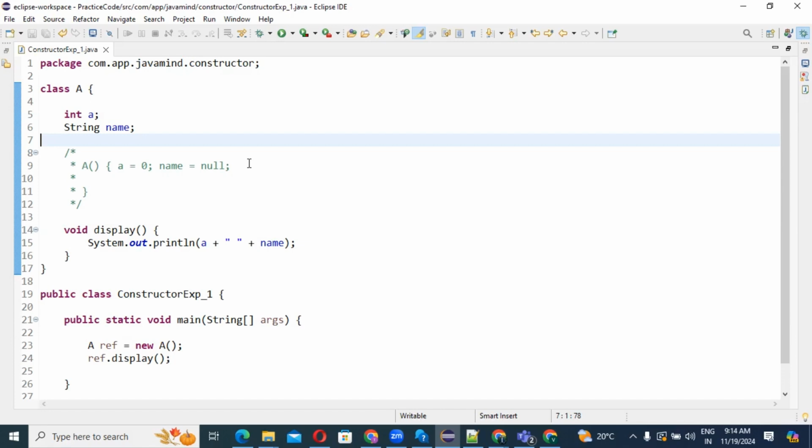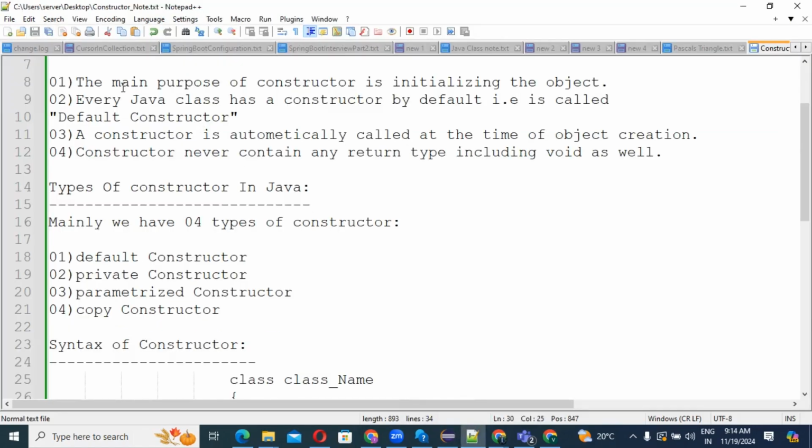That is a simple, neat and clean explanation of the constructor that I have told till now. The main purpose of a constructor is initializing the object. A constructor is called automatically at the time of object creation, as I have shown.